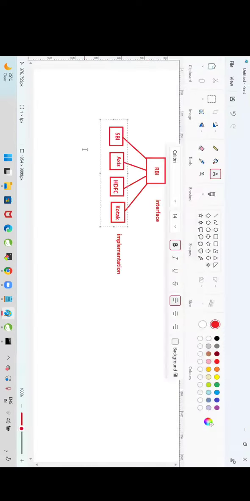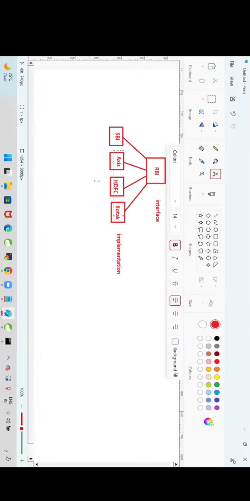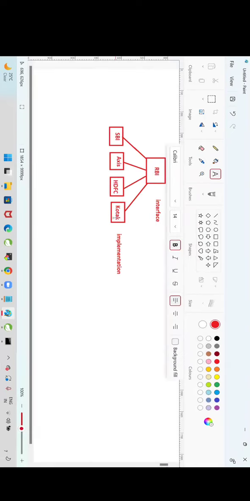Now, SBI people should implement the RBI interface, Axis Bank, HDFC, Kotak. Once the interface is created, anybody can provide the implementation. Implementation may change from one class to another class, but the method name should not change. You have to write the method money transfer. That is the rule. Logic is your choice.